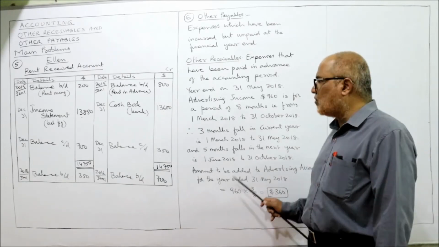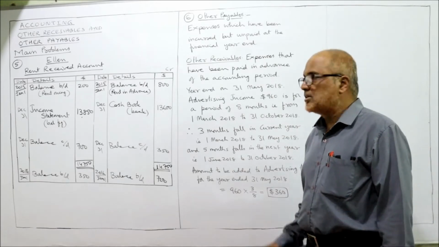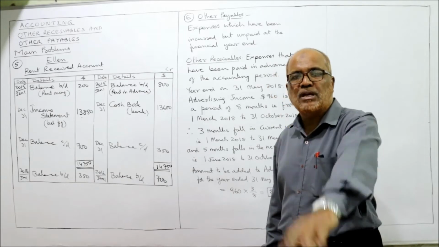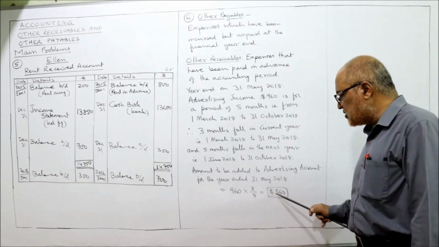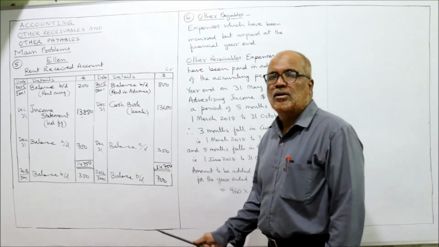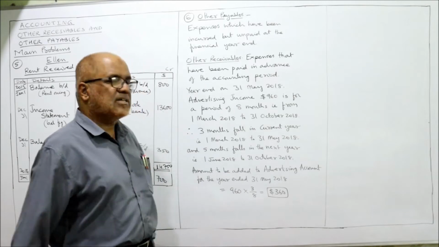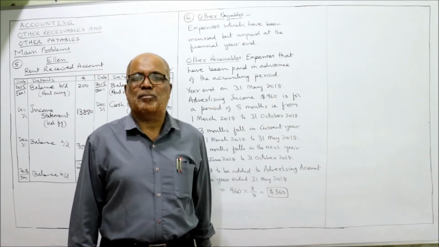Total advertising invoice paid is $960. How many months? 8 months. This $960 is for 8 months, but we need only 3 months. So 3/8. 960 into 3/8, you will get $360. So out of $960, $360 will be taken to the current year's income statement.